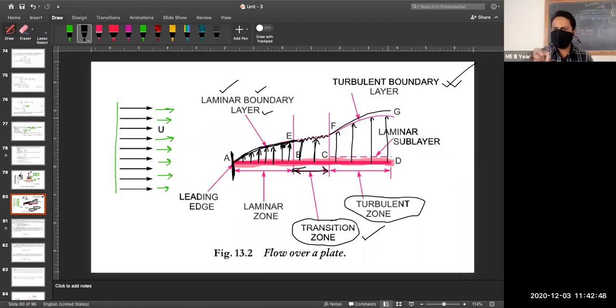Okay, but one basic thing. Just now I told you, when I was showing you that figure, one term: in fluids and gases, molecules are transferring energy with momentum transfer. Molecules are colliding with different layers, so momentum transfer is occurring, and this is your leading edge. At point A, you have your leading edge.